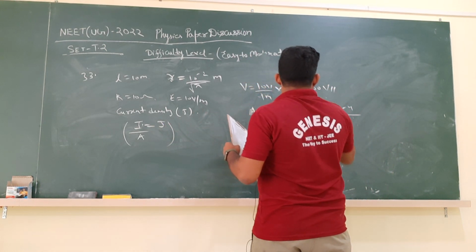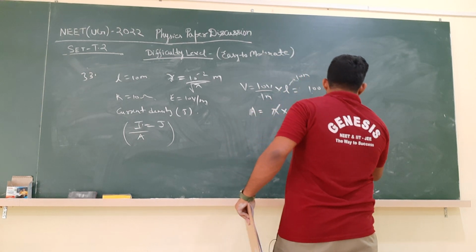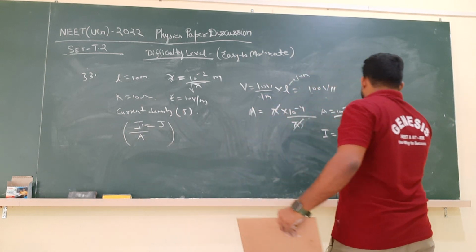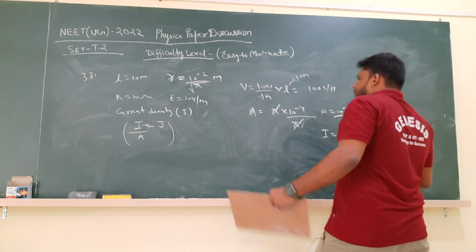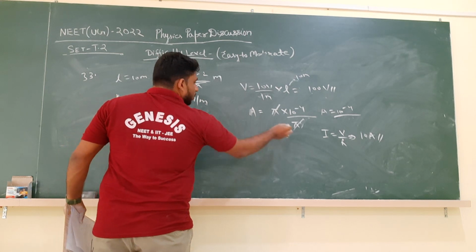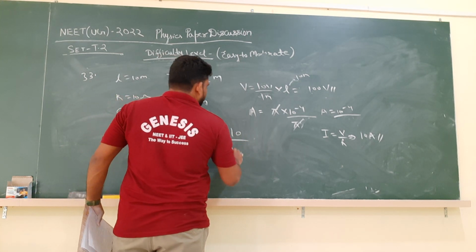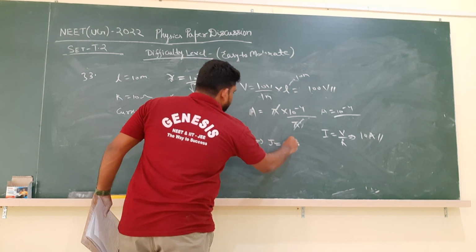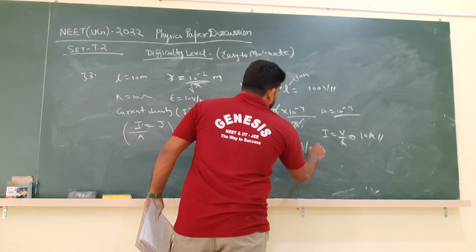Now voltage is 100 volt. What is the current? Current is voltage by resistance from Ohm's law. Voltage 100 volts, resistance is 10 ohm. So 100 by 10, current is 10 ampere. From that we can get the current density. J is equal to current 10 divided by area 10 power minus 4, so J is equal to 10 power 5 ampere per meter square.